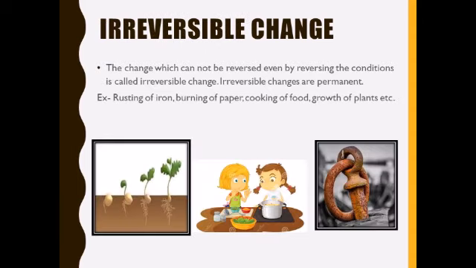Next is irreversible change. The change which cannot be reversed even by changing the conditions or by reversing the conditions is called irreversible change. For example, aging of living organisms or rusting of iron or cooking of food. Once we have cooked food, we cannot get the materials back. So these changes are permanent and they cannot be reversed even by changing the conditions. That's why they are called irreversible changes.